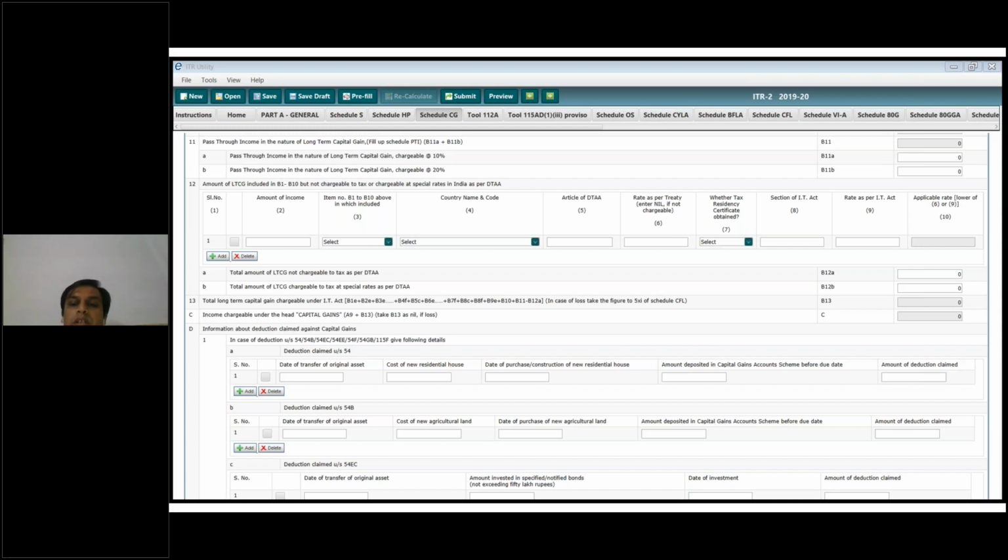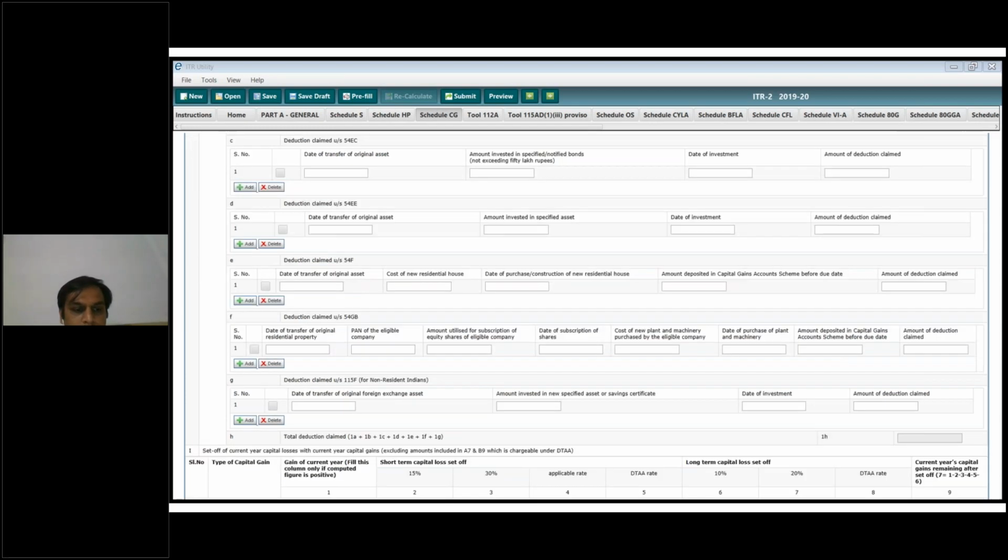Okay, and if you have deposited in the capital gain account scheme, then also you have to provide the amount of deduction claimed. All these details you have to provide. For 54EC, you can only invest up to 50 lakhs in one financial year. You cannot take the benefit of more than 50 lakhs.